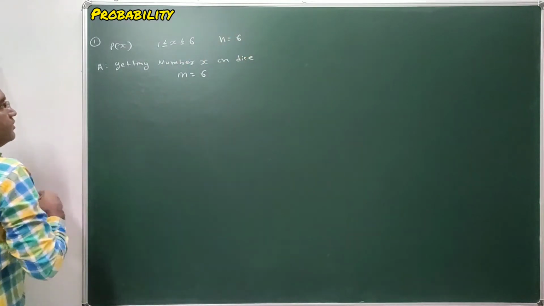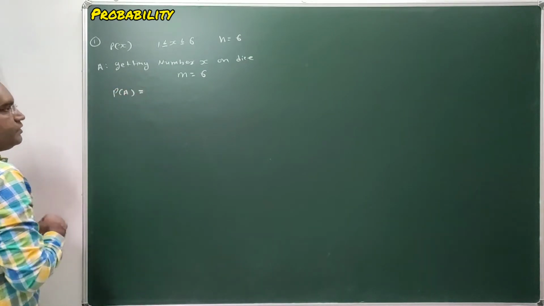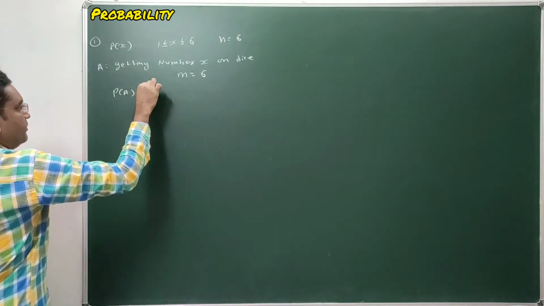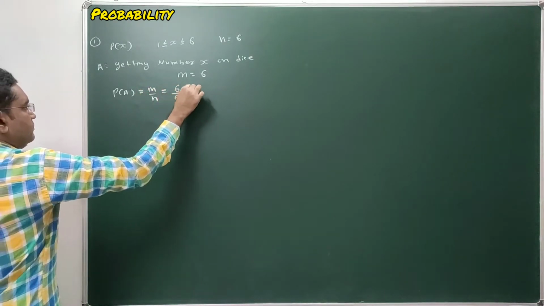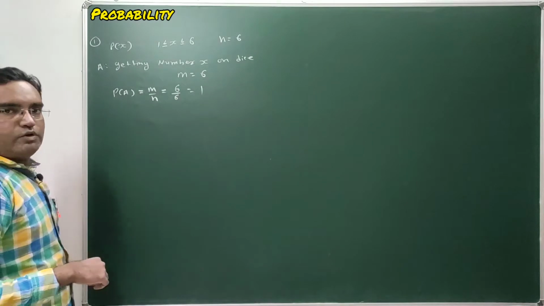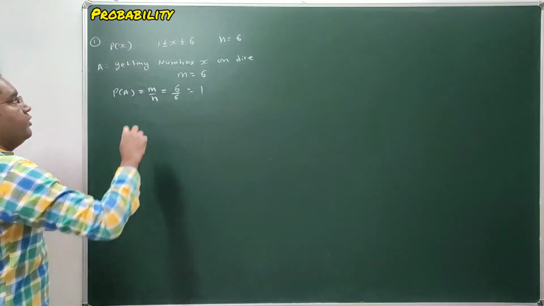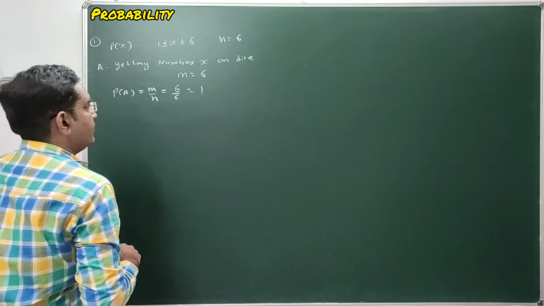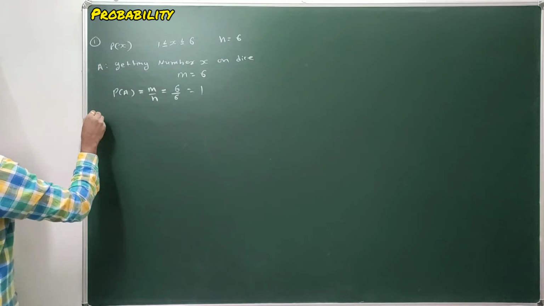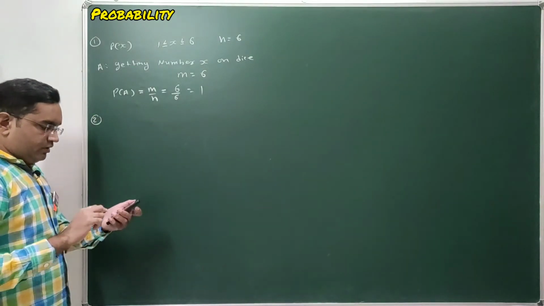So here probability of getting event A in throwing a dice is m by n, that is equal to 6 by 6, and that is equal to 1. So probability of getting number x whose value is 1 less than or equal to x less than or equal to 6 in throwing a dice is 1. Clear? So this is your question number 1. Now second question.